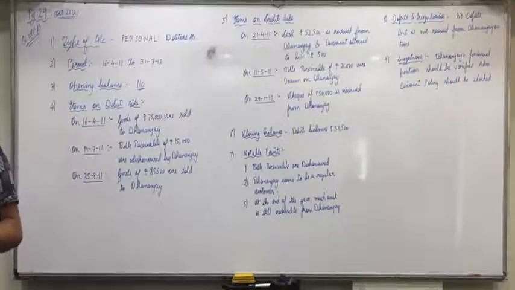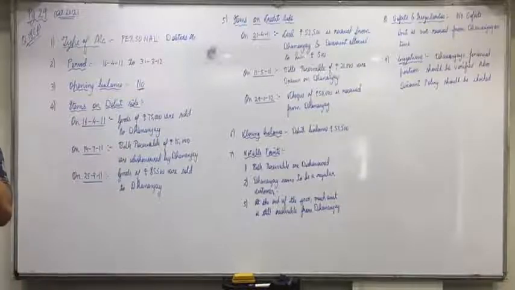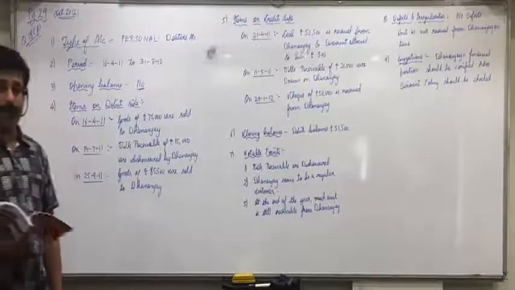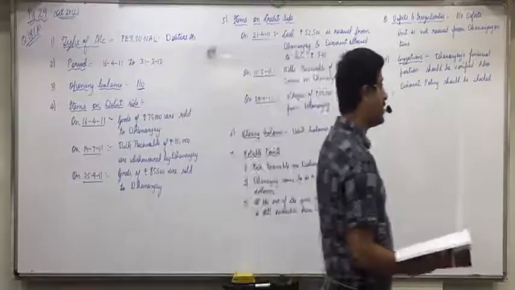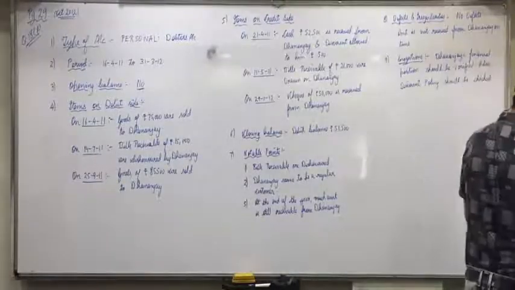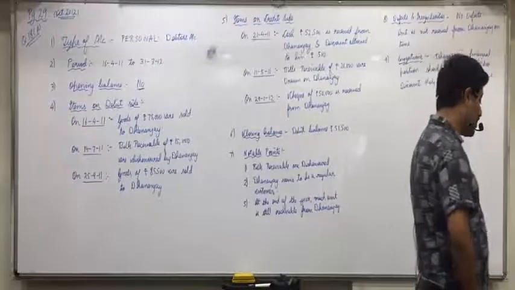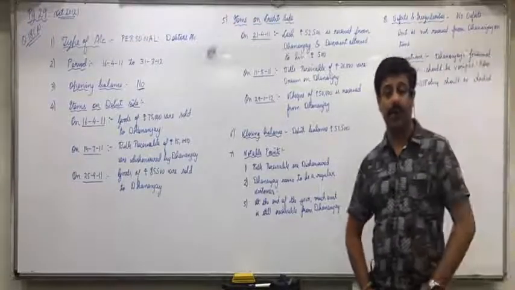Interpret and comment on the following accounts. Now on the debit side we find "to customer account 350." What can it be? Sales account, debit side, "to customer account" means what? What could it be? If you sell goods of 350 to the customer, what will be the journal entry?